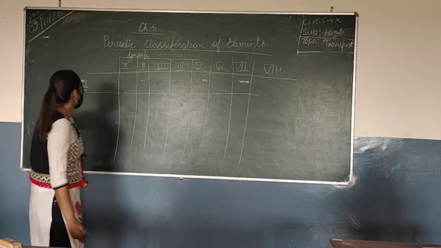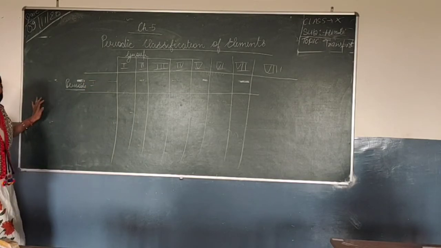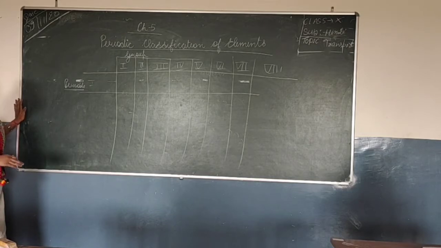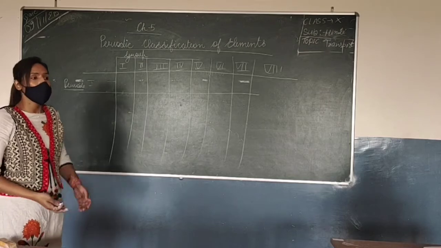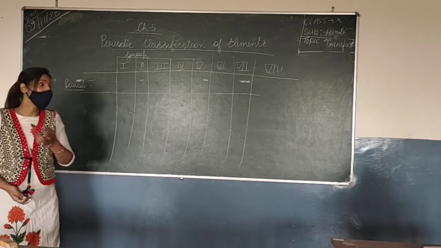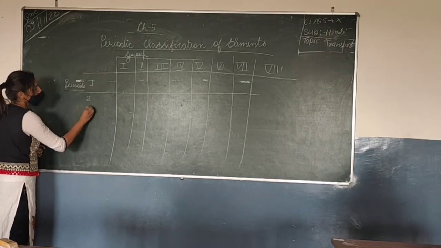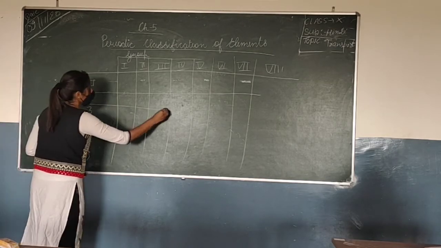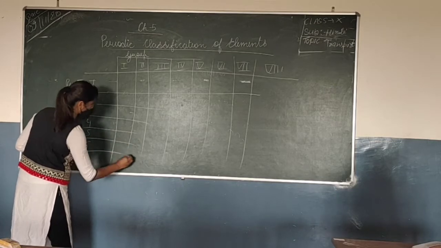Now, periods: Mendeleev had 7 periods. The Mendeleev table we see in our books now is also a revised version, but the original table of Mendeleev had 7 periods, periods 1, 2, 3, 4, 5, 6, 7, in the original Mendeleev periodic table.